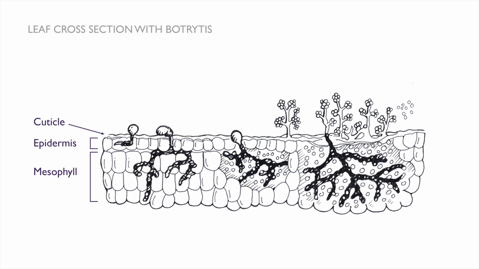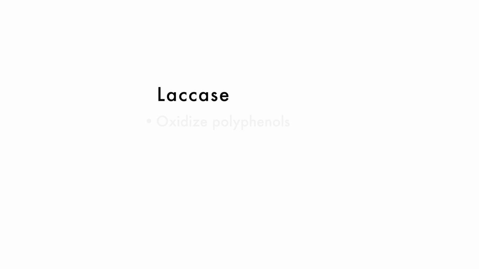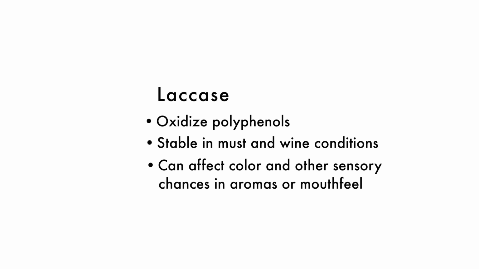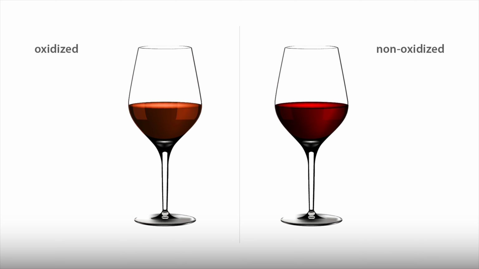So how does botrytis affect grape and wine quality? The fungus starts by growing on the grape berry and continues into the juice. It begins to release metabolites and enzymes that break down the cell walls to release the cell's nutrients that the fungus then uses to grow and replicate. The most notorious of these are a group of enzymes called laccases. Laccase is a polyphenol oxidase that, together with oxygen and copper, oxidizes polyphenolics. These proteins are quite stable in must and wine conditions and can affect the wine color, causing browning in whites and brick color in reds, as well as other sensory changes in aromas or mouthfeel.